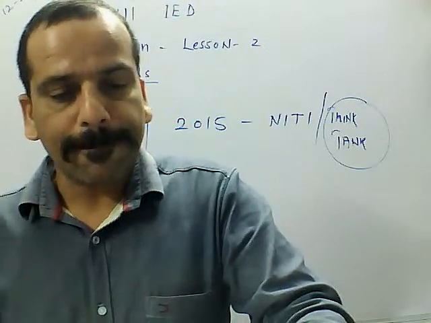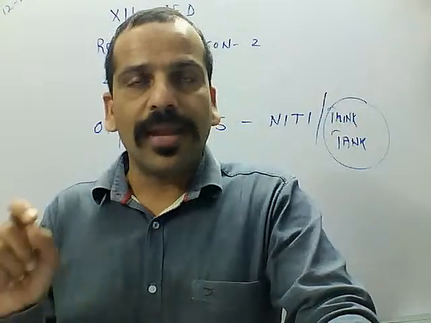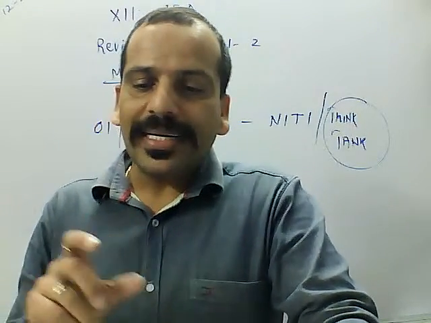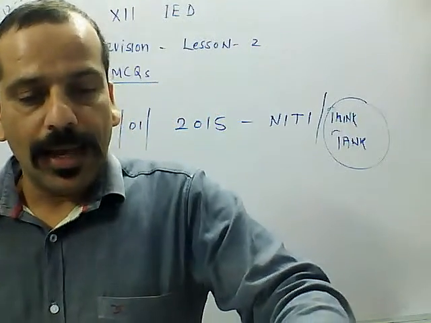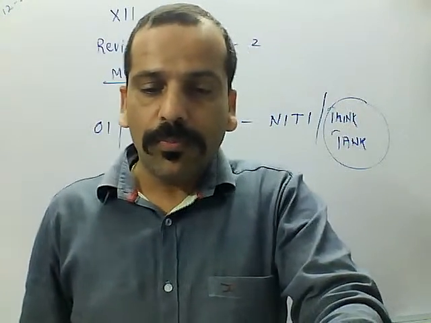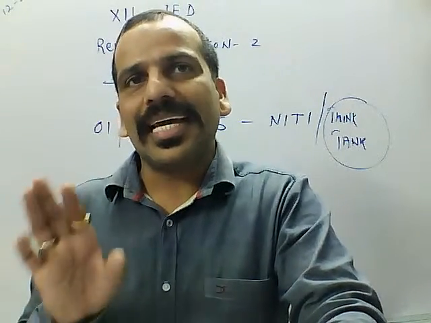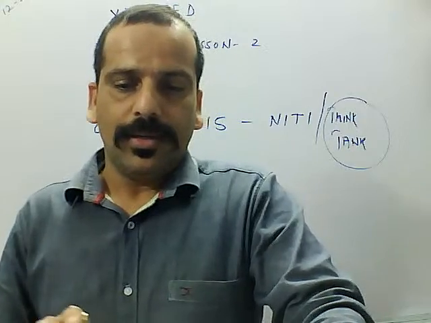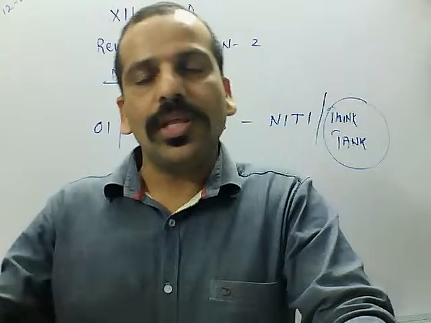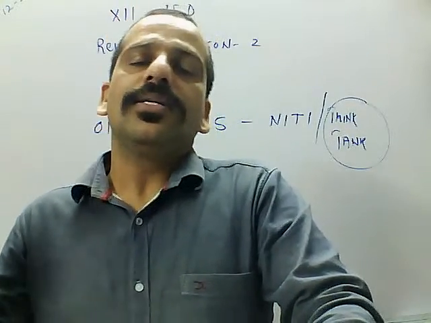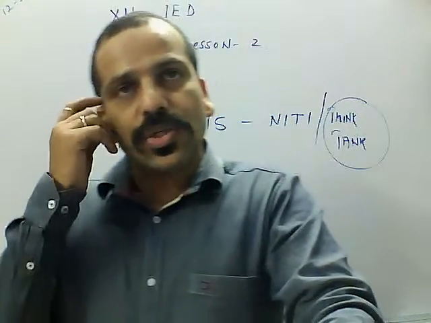Next question: the abolition of intermediaries meant, fill in the blanks, tenants came into direct contact with the government, and they were thus freed from being exploited by the zamindars. Around 200 lakh tenants came into direct contact with the government. Actually, they were being exploited by the zamindars before it, before the introduction of the zamindari system.